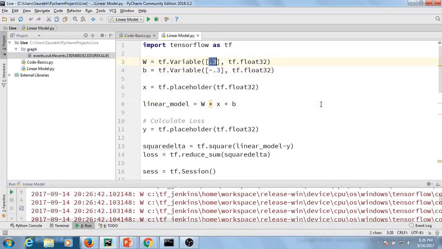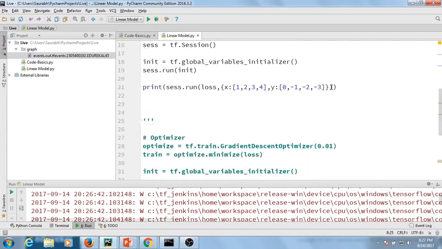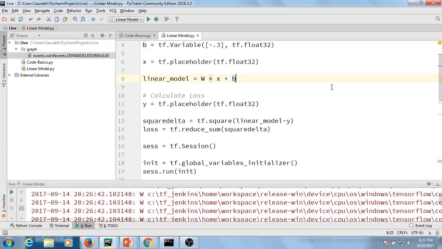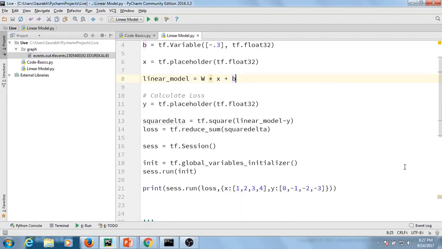from 0.3 to minus 1 and minus 0.3 to 1. But I did that manually. But what if I want my machine to understand that on its own? What if I want my machine to reduce the error on its own? Here I've calculated it manually and it's an easy problem. That's why I was able to do it. But in the real world, the problems are not that easy. So we want a machine to learn on its own.